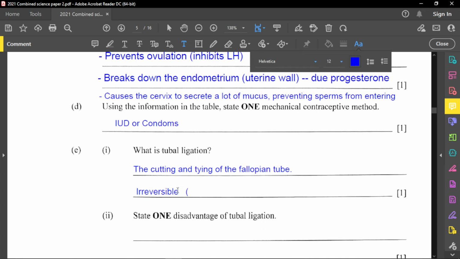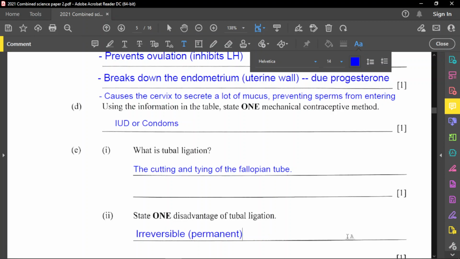You can also call this permanent. There's also a permanent thing that is irreversible or permanent. All right, so our next thing is state one disadvantage. I put it on the wrong place right here. Let me put it at the bottom on this line. So this is where it should be, state the disadvantage. It is irreversible, or permanent. Let me put this back on a bigger font so you see it a little bit better as well.